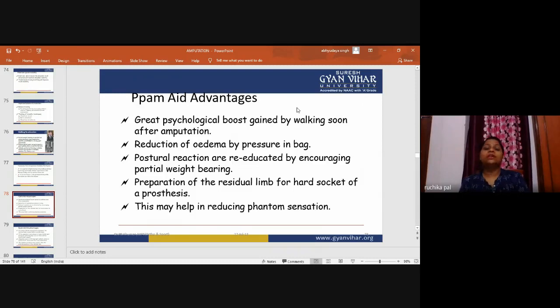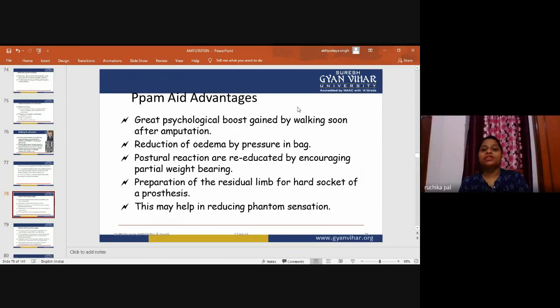So this is a great psychological boost gained by walking soon after amputation. Within 5 to 7 days, the patient is standing on his feet with the help of this aid. This will boost his willpower and give psychological support, and the doubt whether he can walk or not can be cleared by this step.